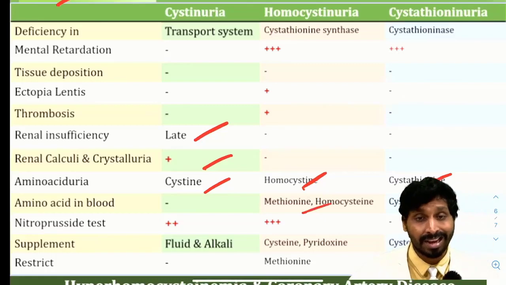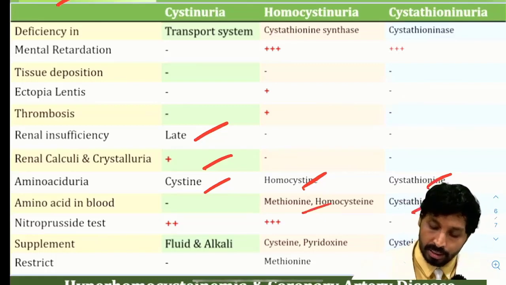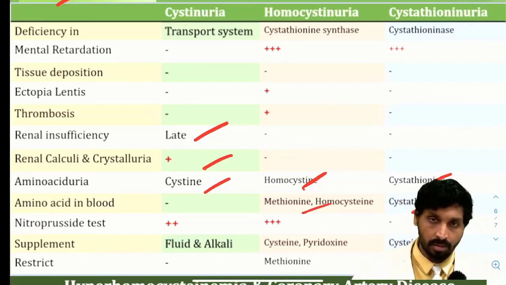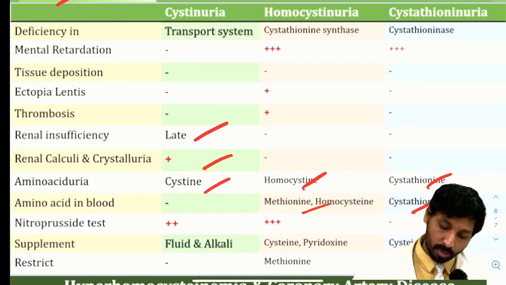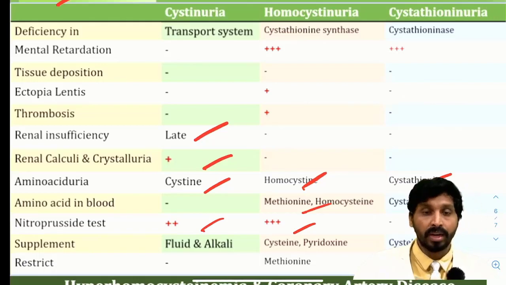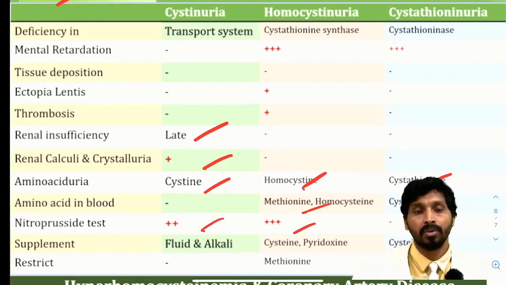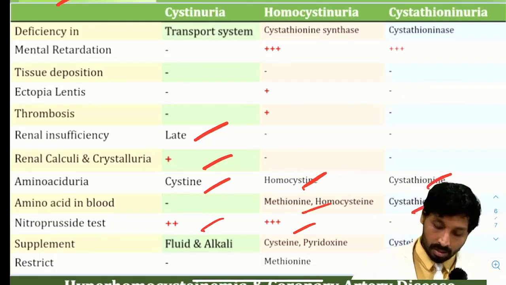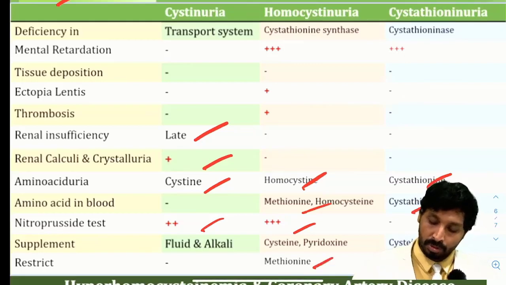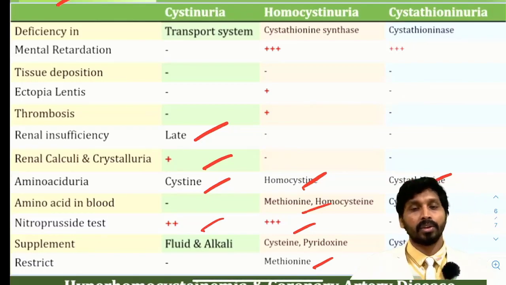Methionine and homocysteine levels are high in case of homocystinuria, and cystathionine levels are high in cystathionuria. Nitroprusside test is positive for cystinuria as well as homocystinuria, and supplements of fluid and alkali intake neutralize the stones. Cysteine and pyridoxine treatment also will improve the homocystinuria, and cysteine ingestion in cystinuria. So restriction, methionine restriction in case of homocystinuria as well as in cystinuria.